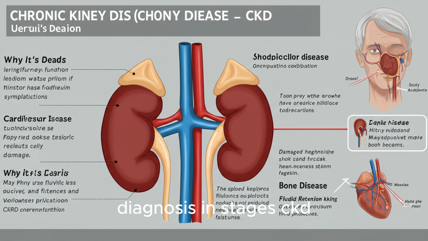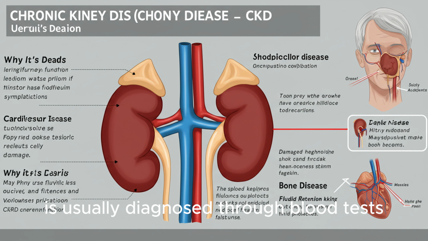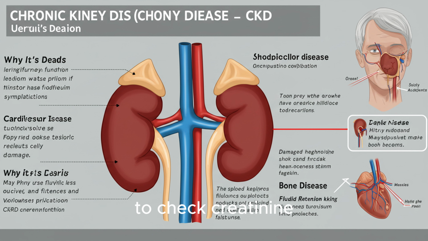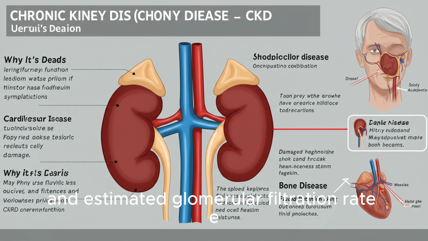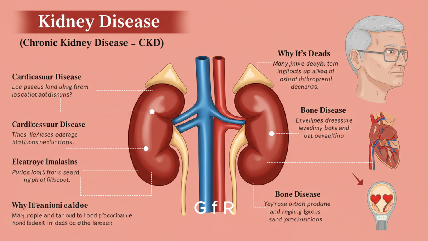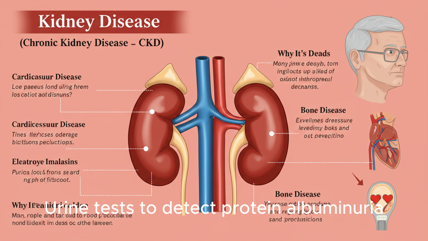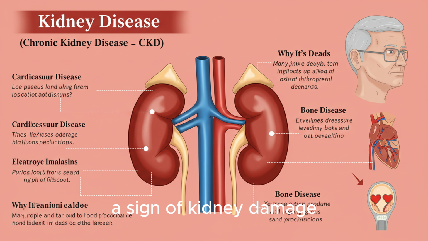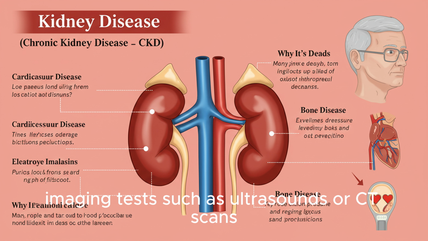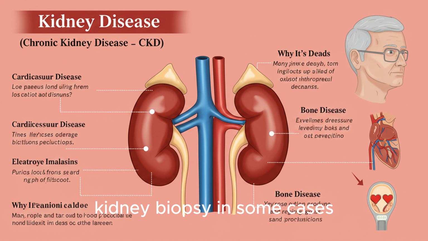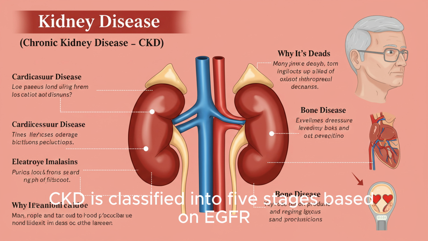Diagnosis and stages. CKD is usually diagnosed through blood tests to check creatinine and estimated glomerular filtration rate, eGFR. Urine tests to detect protein, albuminuria, a sign of kidney damage. Imaging tests such as ultrasounds or CT scans, kidney biopsy in some cases. CKD is classified into 5 stages based on eGFR.